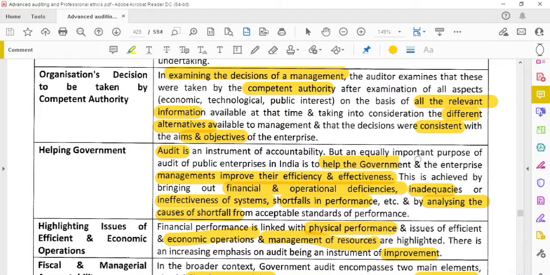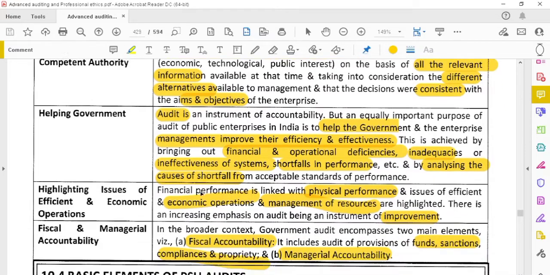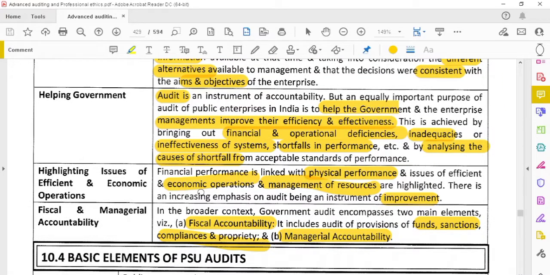Okay, this will help the government and management to improve efficiency and effectiveness. It will also help to identify the financial and operating deficiencies, inadequacies and ineffectiveness in the systems, how the control is in that organization, and also shortfalls in the performance, and identify the reason for the shortfall, the reason for making losses, or what the issues are in that organization. That can be identified by conducting the audit. It highlights the issues of efficient and economic operations.